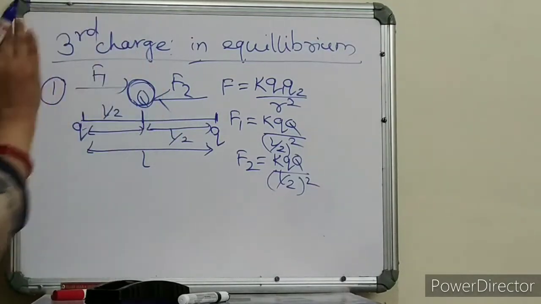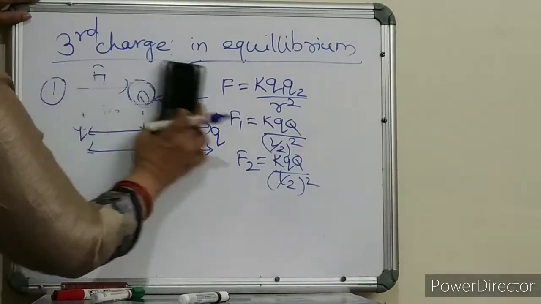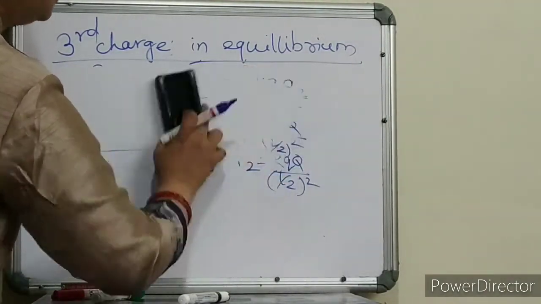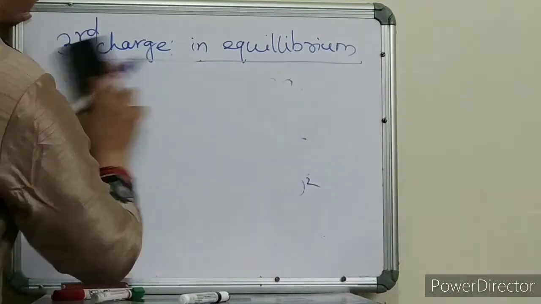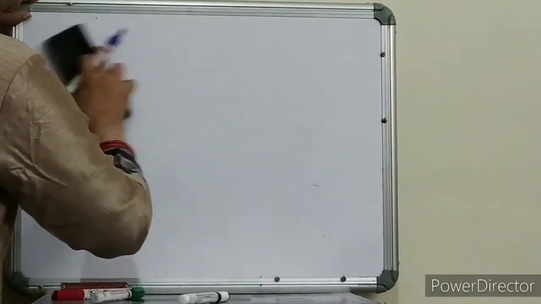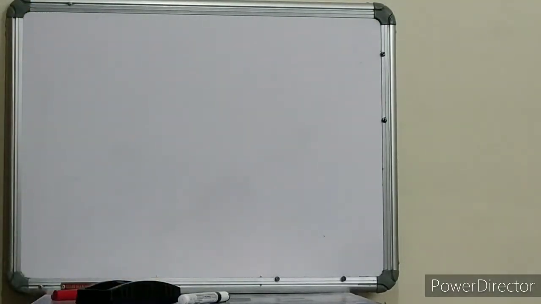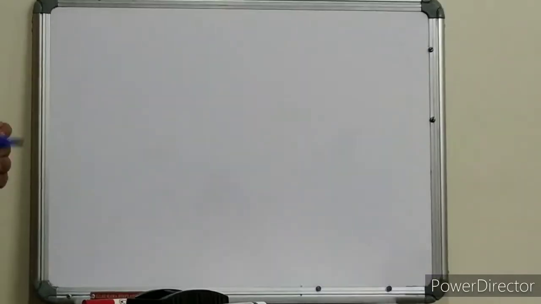So here you will get the equilibrium position. Now at the center, q is in equilibrium position. Okay, clear? When two charges are equal and a third charge is placed in the middle, then the central position will be the equilibrium position for the third charge.